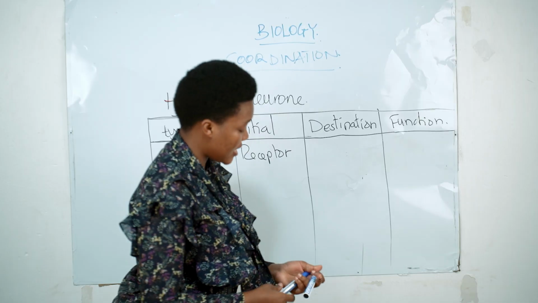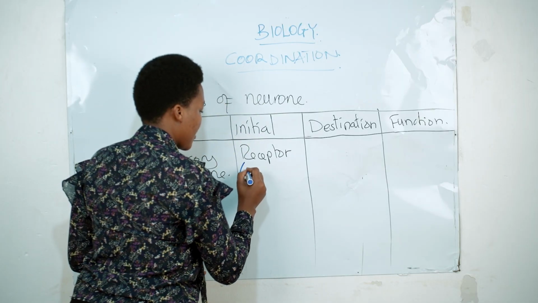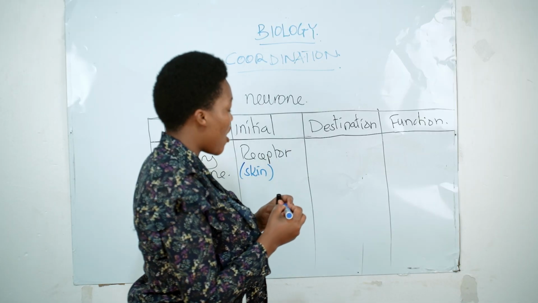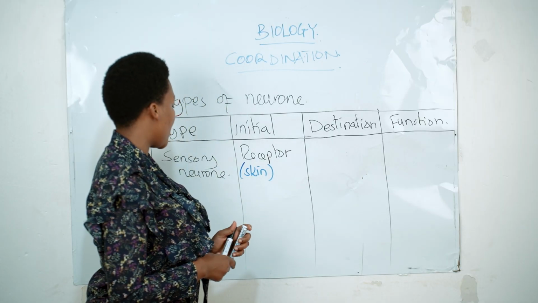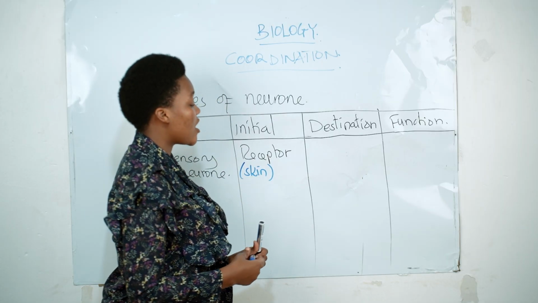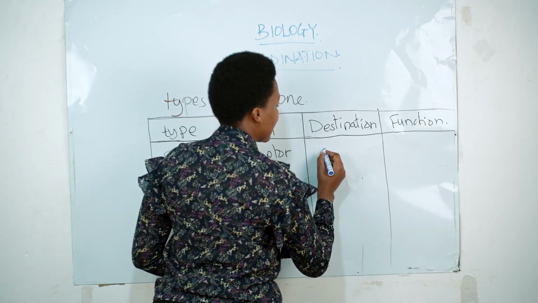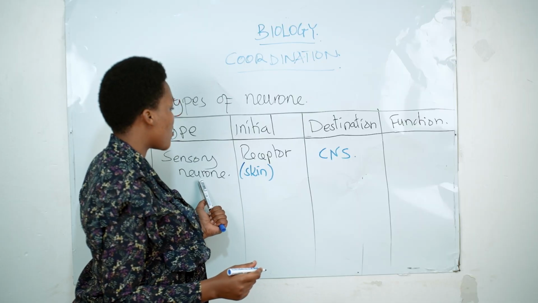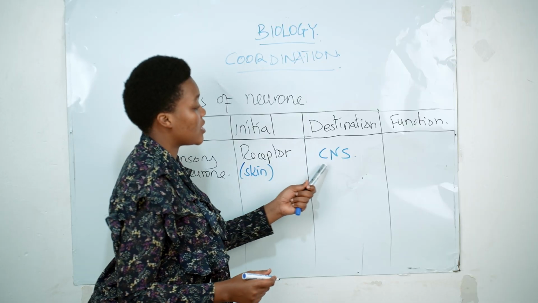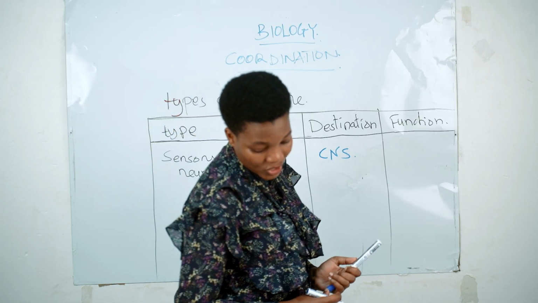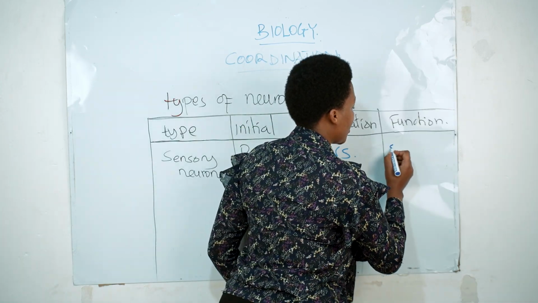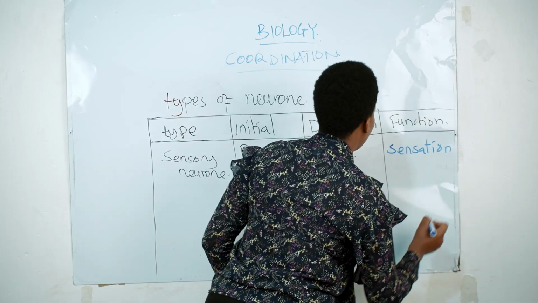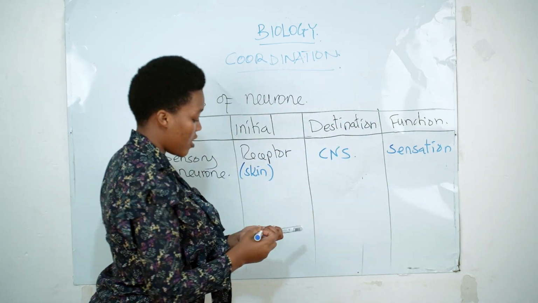Here the receptors we can see example is skin. Okay, now destination. Where is the destination of the sensory neuron? It is the central nervous system. So the sensory neuron takes the impulse from the receptor to the central nervous system. So its function, it is sensation or transfer information from the receptor to the central nervous system.